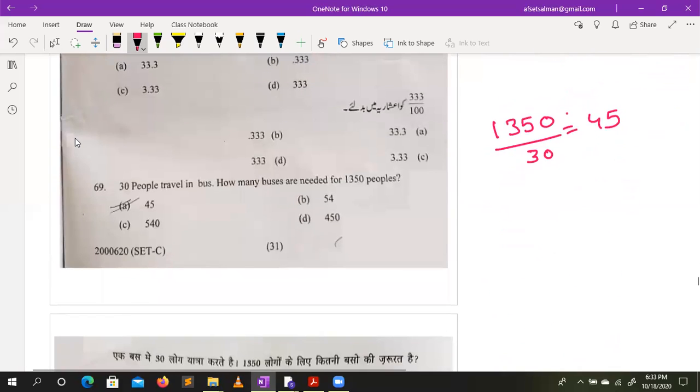30 people travel in a bus. How many buses are needed? Simply 30 in one bus. That means 60 in another bus. So total 1350 divided by 30. Answer would be 45.